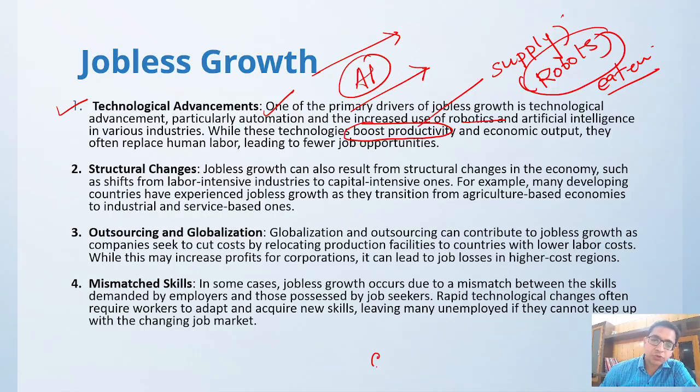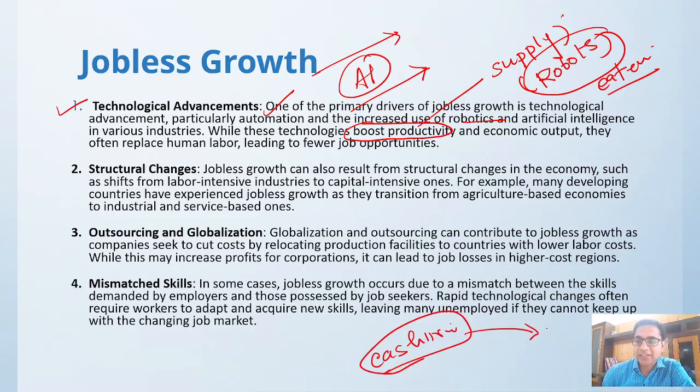Earlier, cashiers used to sit in the bank, but slowly this cashier work has been taken over by ATM machines. Correct? Then, jobless growth can happen because of structural changes also, because all of a sudden there is a sudden change in the structure of the economy. Okay, a shift from labor intensive to capital intensive.